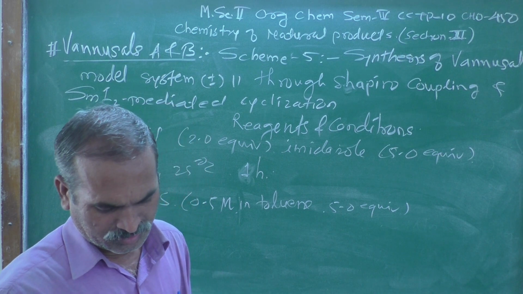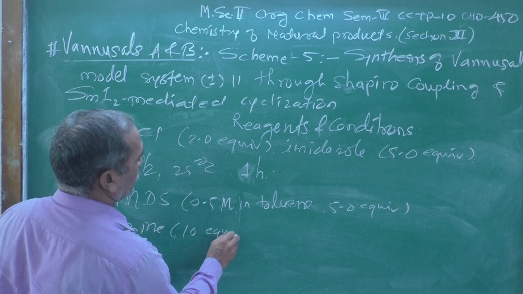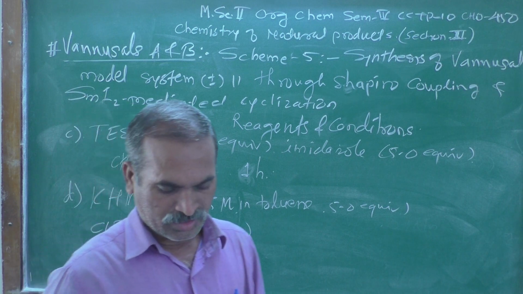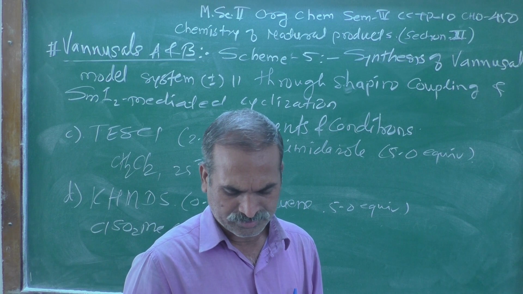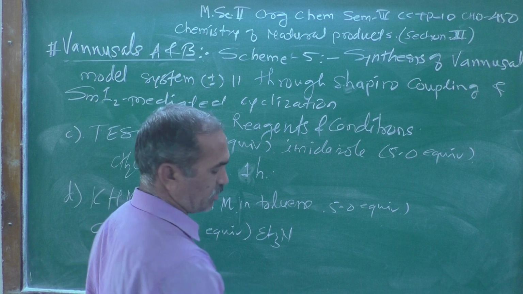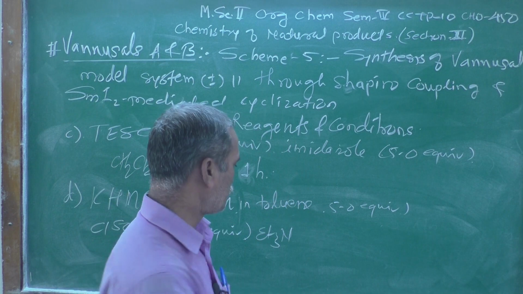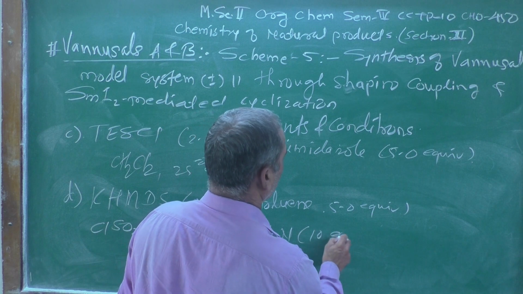then 10 equivalent. After that triethylamine, Et3N, which was also taken 10 equivalent.